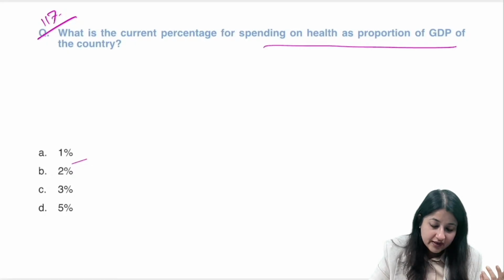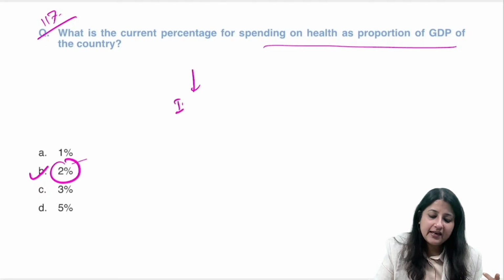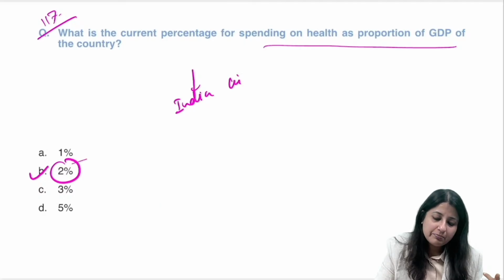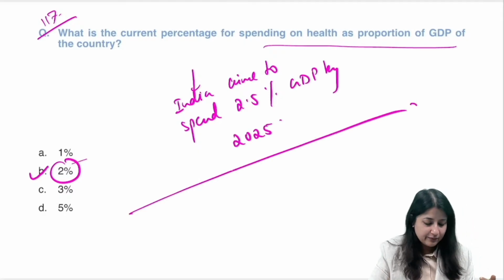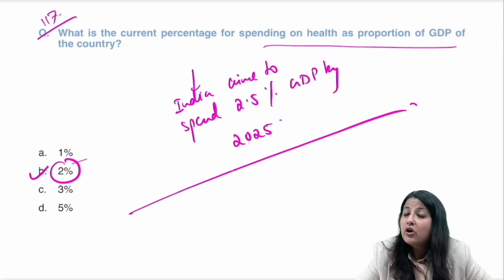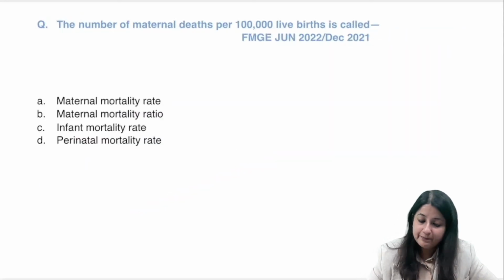So over here the correct answer is 2%. All right, ठीक है, it is 2%. But please remember, India aims to spend 2.5% of GDP by 2025. Okay, India aims to spend 2.5%, और डेवलप्ड होने के लिए किसी भी कंट्री को 5% GDP स्पेंड करना चाहिए.